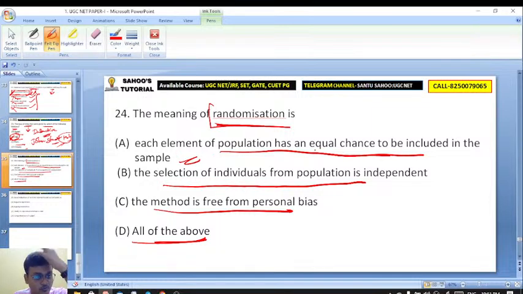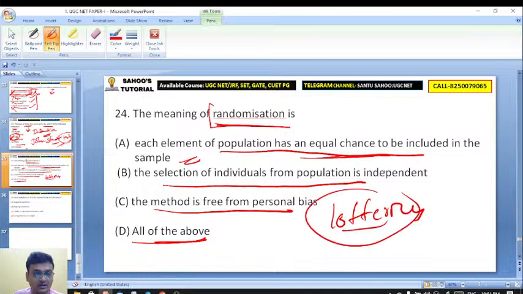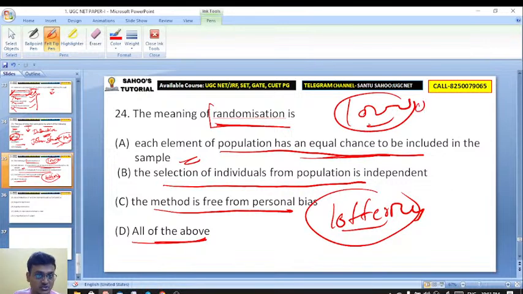So each element of the population has an equal chance to be included, where every element has an equal chance of being included, like a lottery. If I take an example of lottery, there are 1 lakh tickets, and from 1 lakh everyone is expecting that I will win. So there is no personal bias. Every ticket has the capability of winning that lottery.